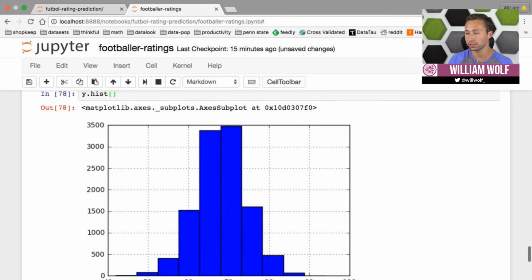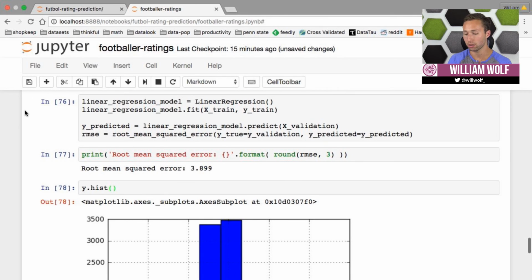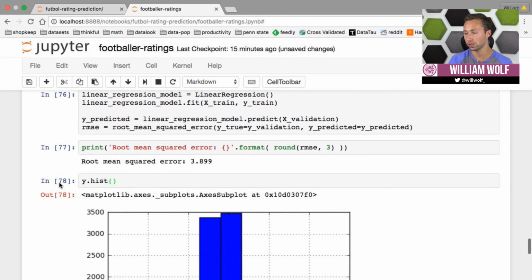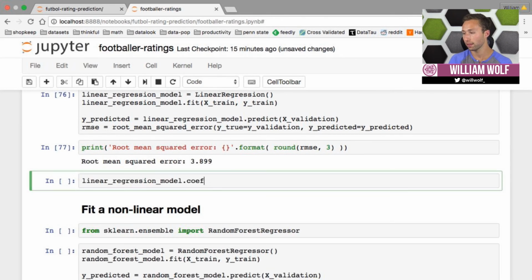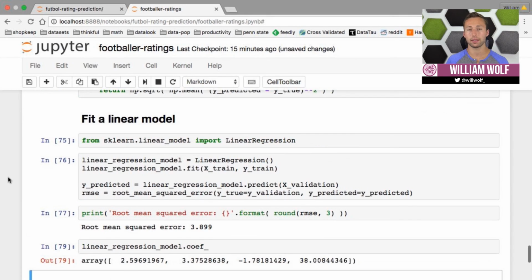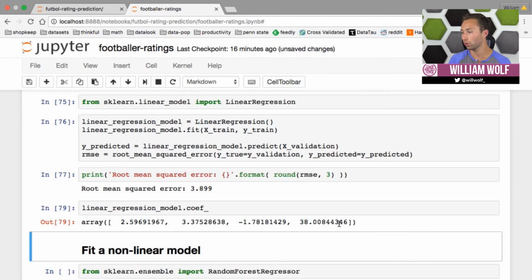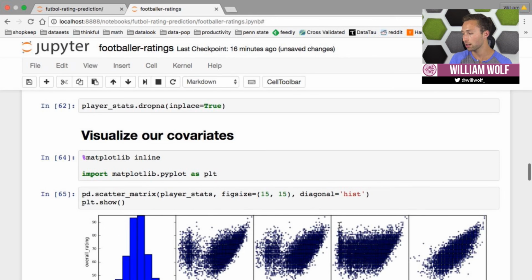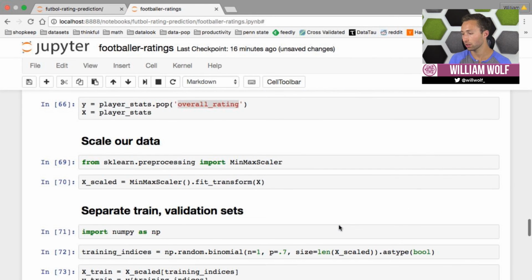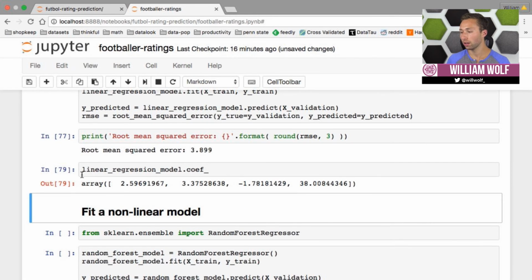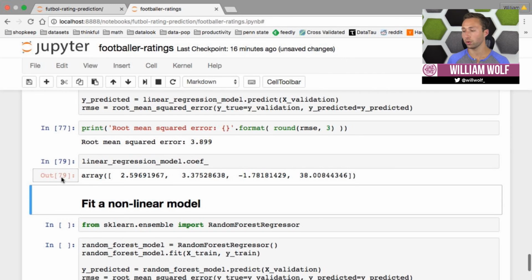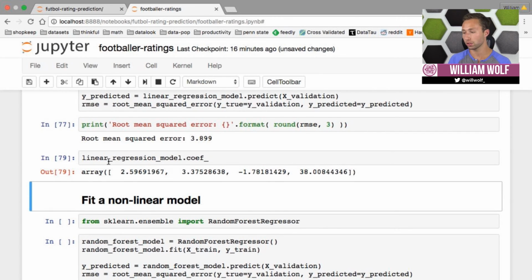But just to be sure, let's actually inspect the coefficients of our model and see what kinds of relationships we're observing. And so we see that from the outset, the strongest relationship was in fact for reaction, I believe was the column. And of course, we do observe much weaker relationships amongst the other variables as well.